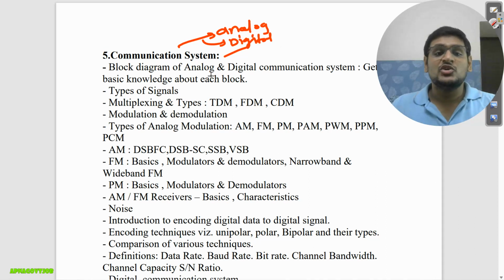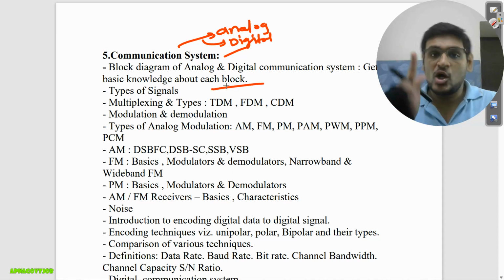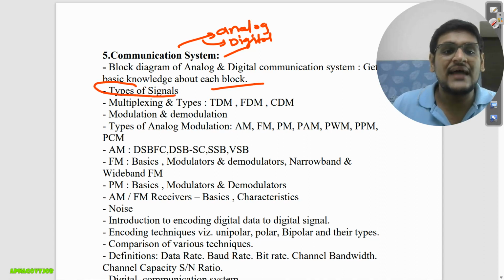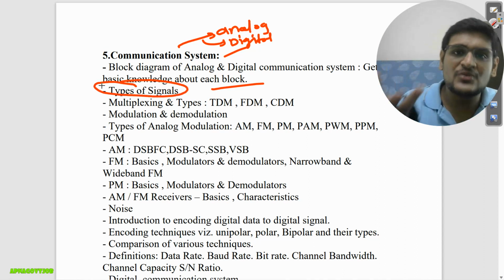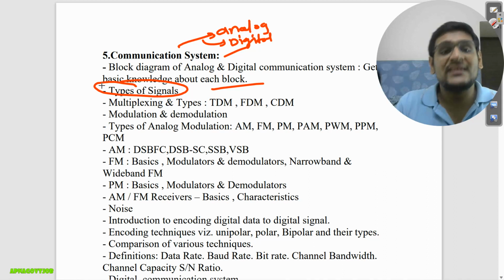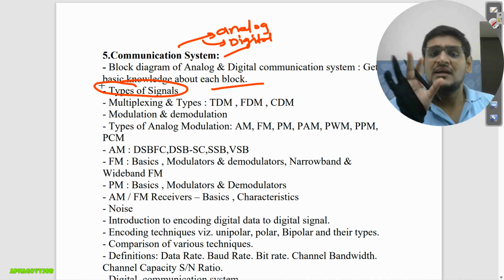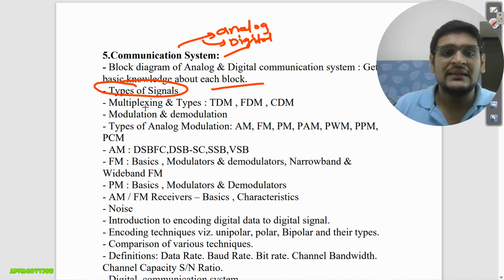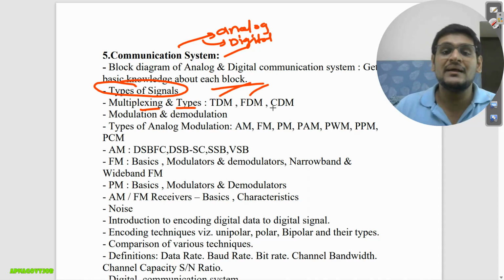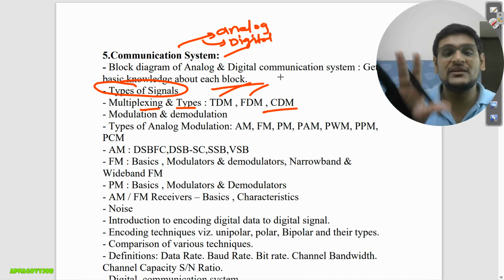Here get basic knowledge of each block, as I already told. Then types of signals, various types of signals we have, standard signals also, sine wave, cosine wave. You should have an idea about that. Then what is multiplexing and types of multiplexing: TDM, time division multiplexing, FDM, frequency division multiplexing, and code division multiplexing. They need to study these.